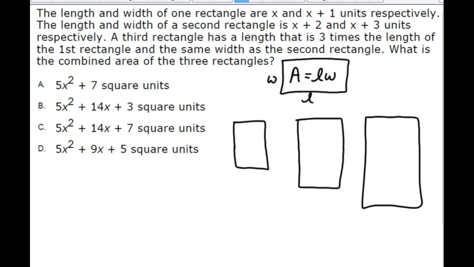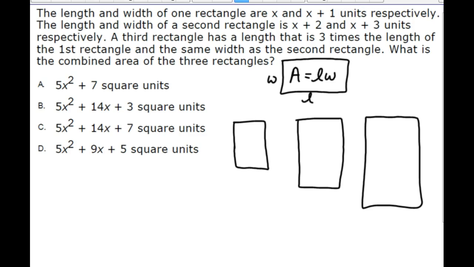And then we go sentence by sentence and reread and label some things of what this is telling us. This one tells us that the length and width of one rectangle are x and x plus 1 units respectively. Now the word units just means that we don't know if we're measuring in inches or centimeters or meters or miles or feet or whatever, and it doesn't matter for this problem.